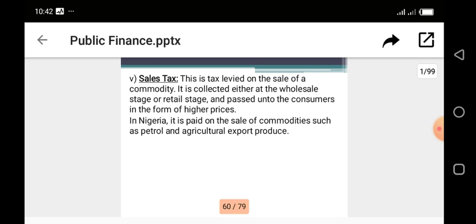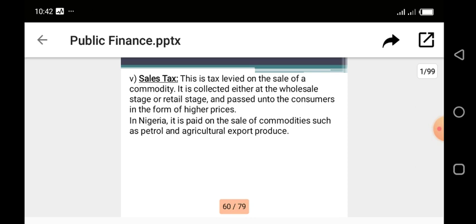And these middlemen just transfer the burden of this tax to the consumer in the form of high price. So the initial resting place of the tax rests on them. So they pay on behalf of the consumers to the government. Now, after they've done that, they transfer the burden of the tax to the final consumer.